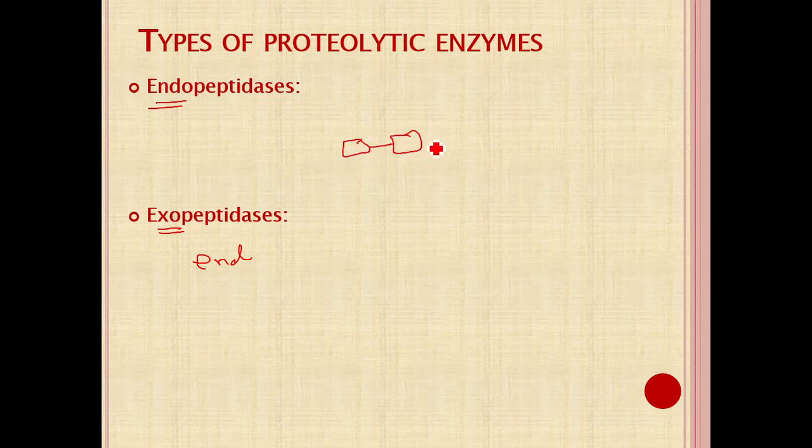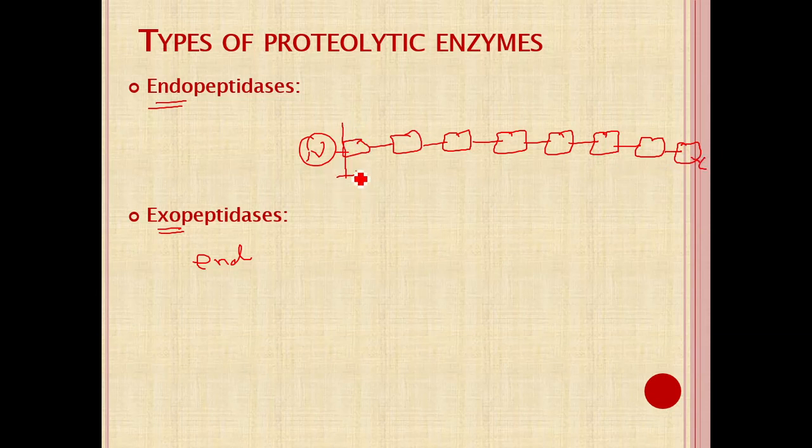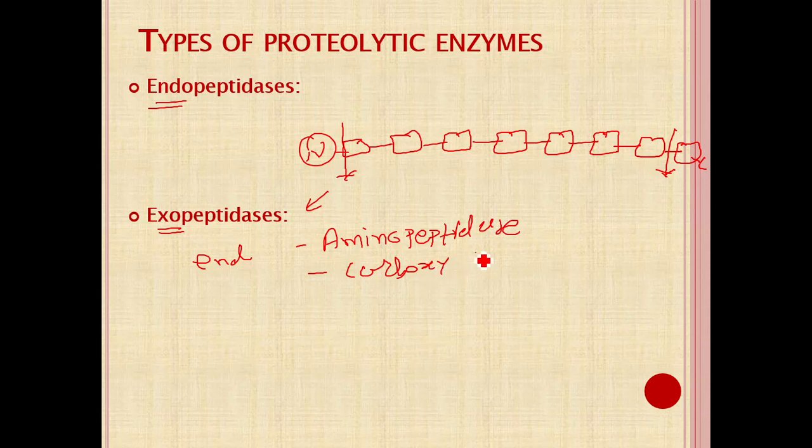Suppose that is a polypeptide chain of one protein. When it is open, this one is the N terminal and this one is the C terminal. So enzymes acting at the N terminal and C terminal are known as exopeptidases. For the N terminal, it is known as aminopeptidase. For the C terminal, it is known as carboxypeptidase. An enzyme that acts inside the polypeptide chain is known as an endopeptidase.